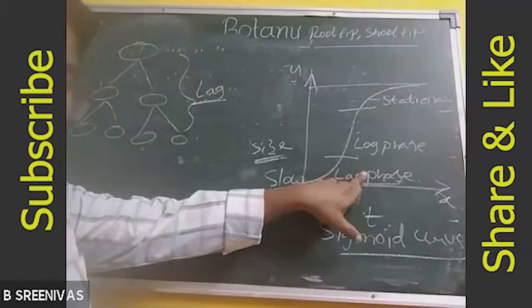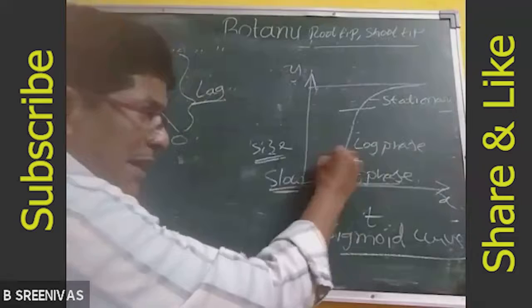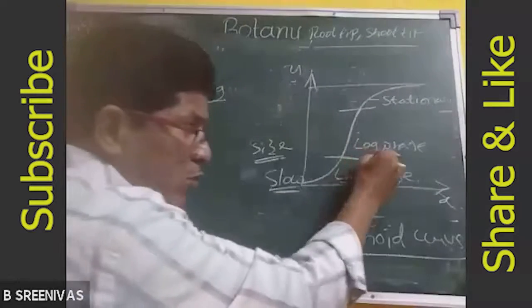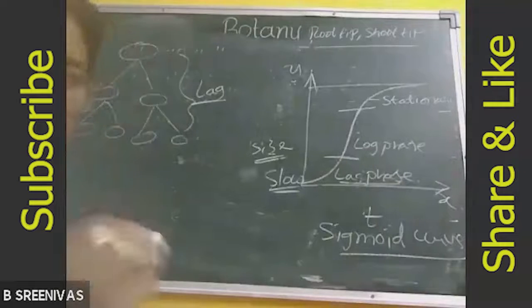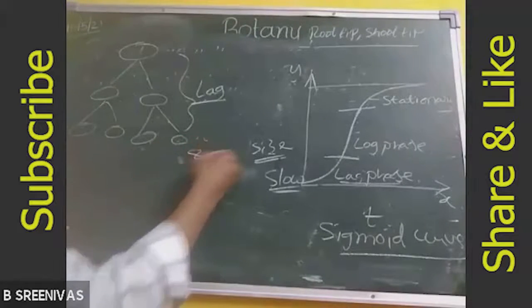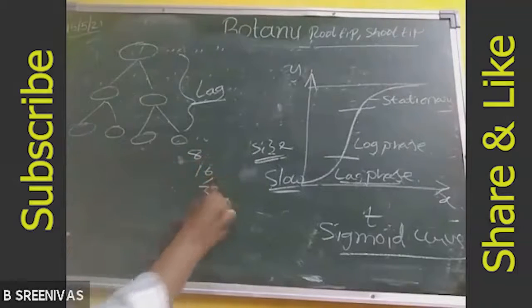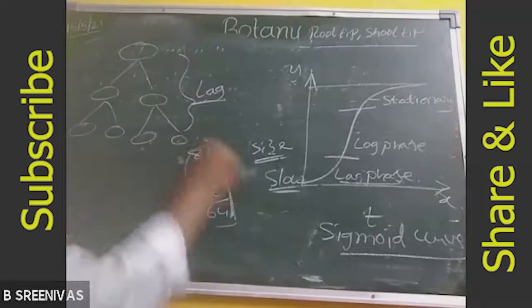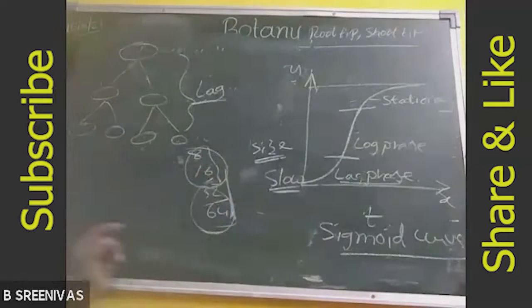After a certain time, the growth will be very rapid. That rapid growth phase is called the log phase. See, 4 becomes 8, 8 becomes 16, 16 becomes 32, 32 becomes 64. How much variation is there? Here the variation is very small, here the variation is more.